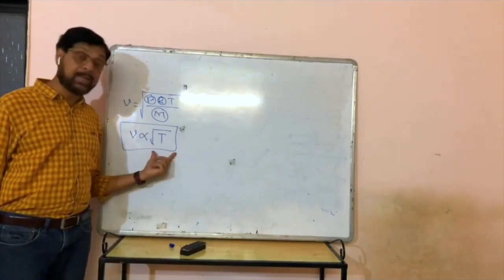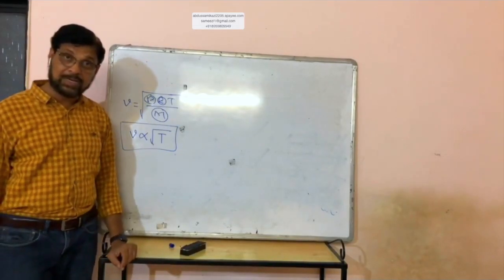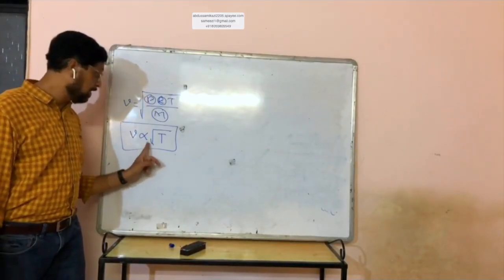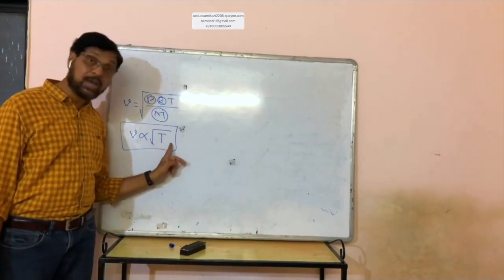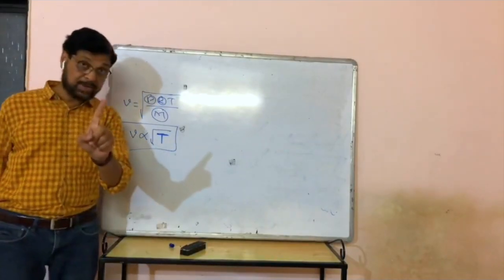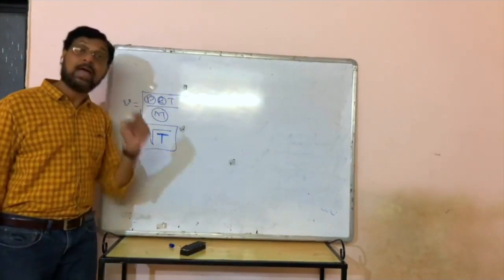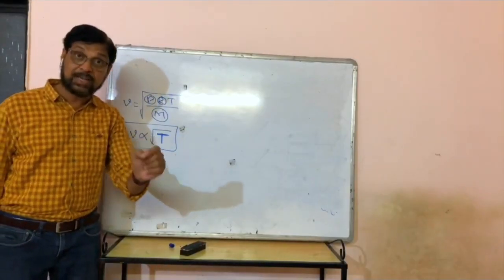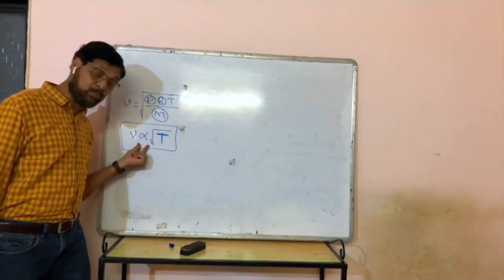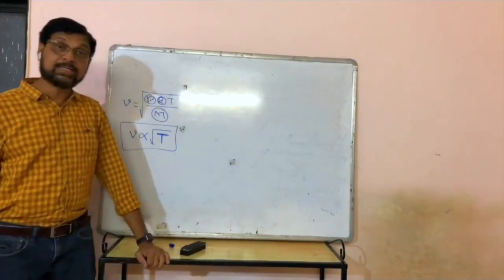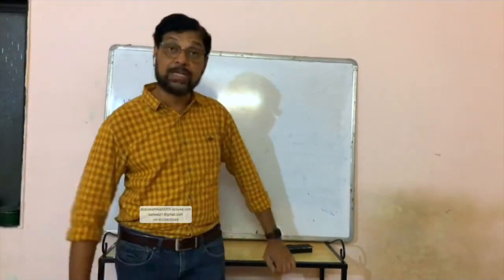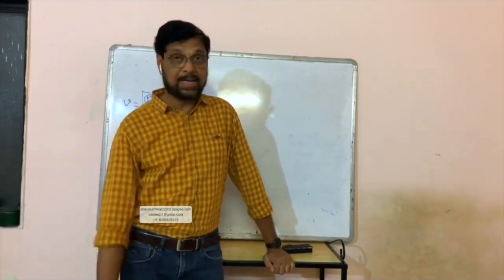So that is the effect of temperature on the velocity of sound in a gas or velocity of sound in air. Velocity of sound in a gas is directly proportional to the square root of its absolute temperature. कोणताही टेम्परेचर घ्यायचा नाही. कॅपिटल टी चा अर्थ काय आहे, ऍब्सोल्यूट टेम्परेचर, टेम्परेचर इन केल्विन. So velocity of sound in a gas is directly proportional to the square root of its absolute temperature. That is the effect of temperature on the velocity of sound in a gas.